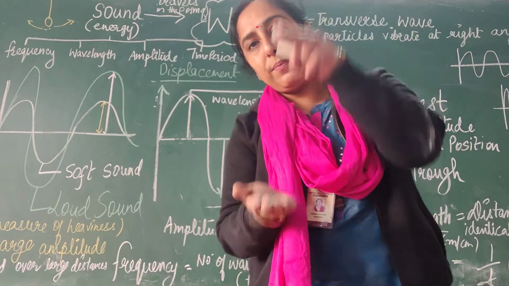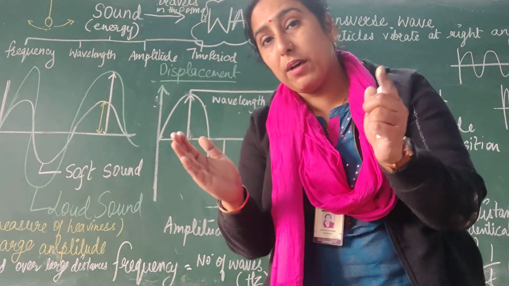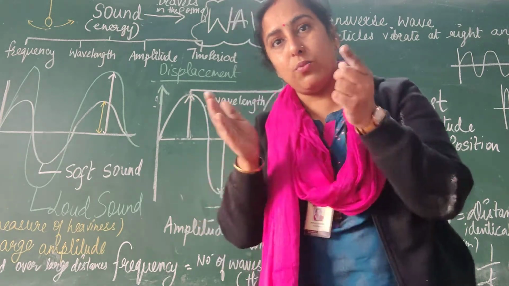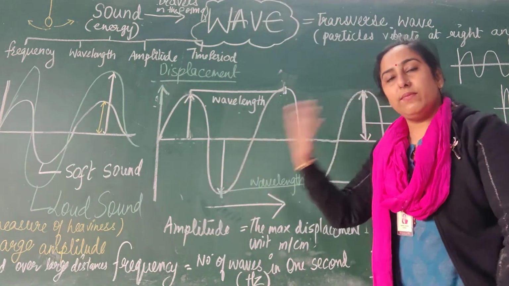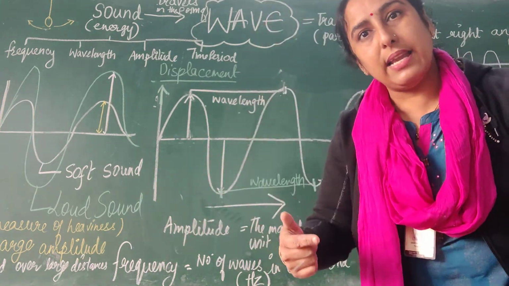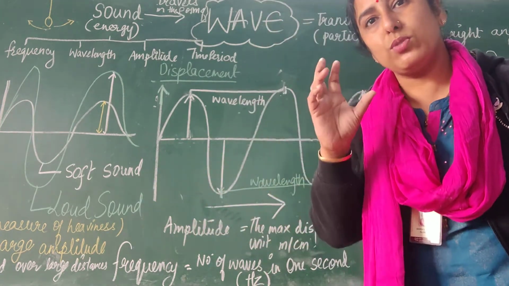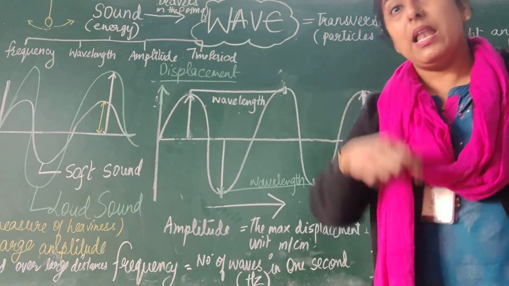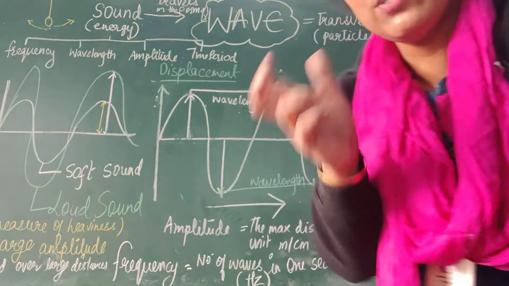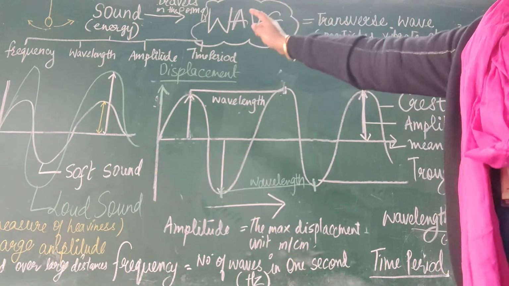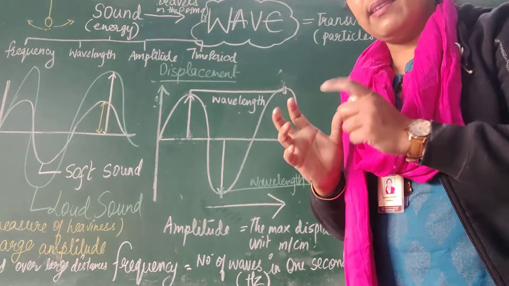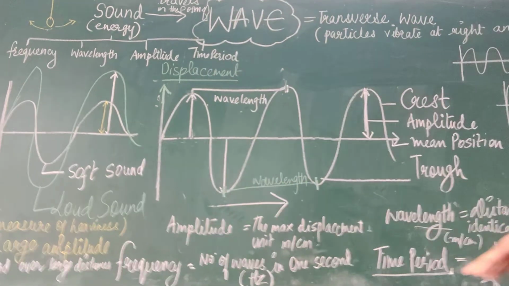So high pitch, pitch means it is related to frequency, the number of wave cycles in 1 second. In 1 second, high pitch, अगर ज़्यादा आपके पास crest and troughs आ रहे हैं और अगर low pitch है तो उसके पास crest and troughs कम आएंगे. Loud, when the amplitude, it is now related to sound. अगर loud है soft है तो वो amplitude से related होगा. There is a relationship, right? So understand that relationship. So let's wind up the whole story again.